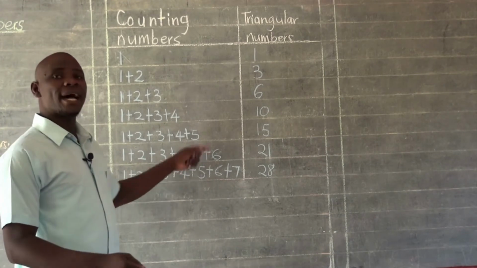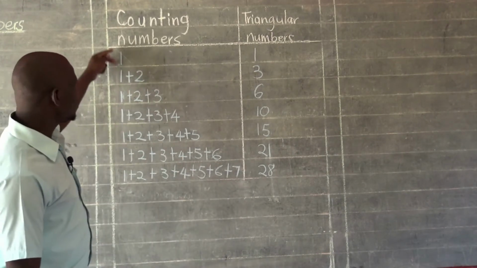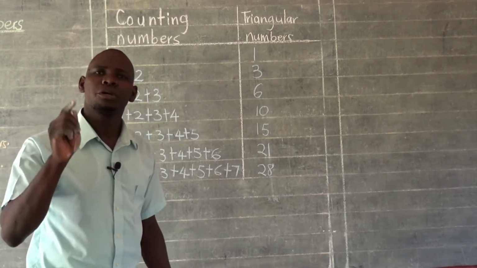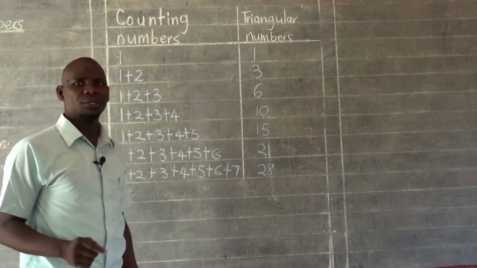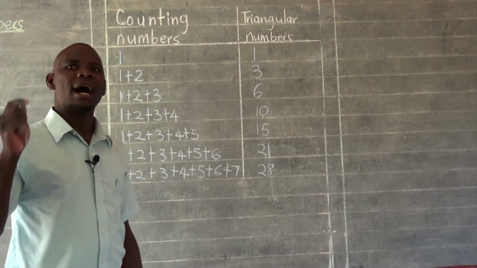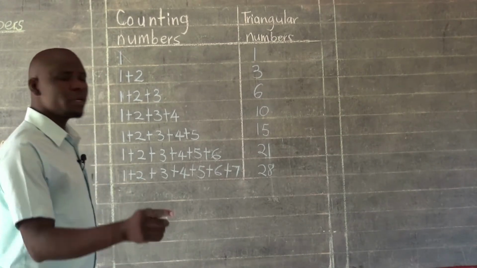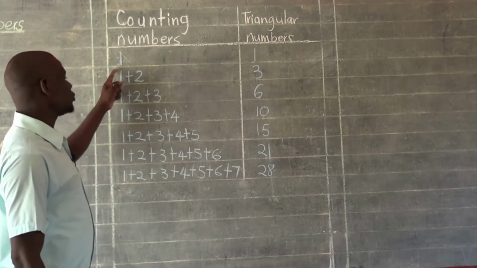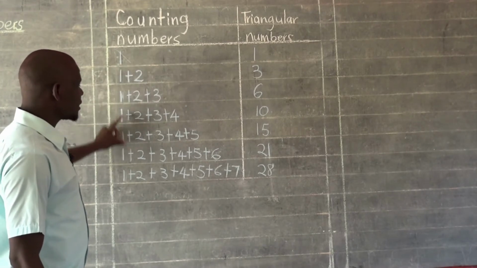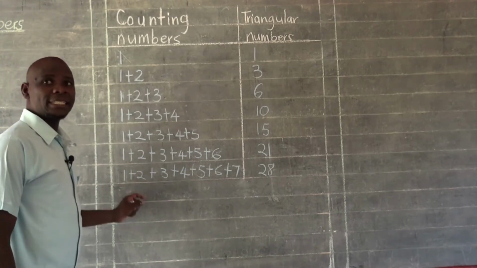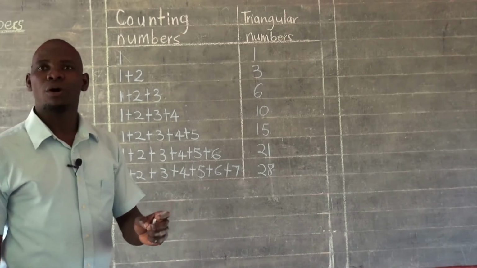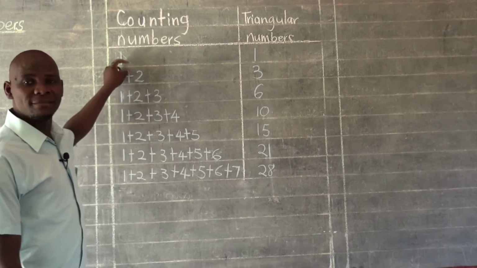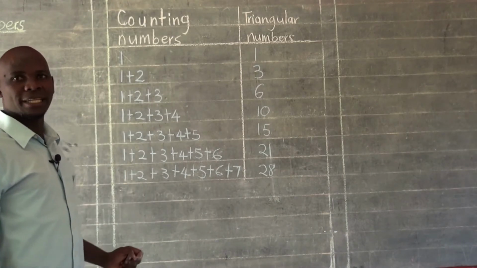So if you want to get another triangular number, just do what we have just done here. And for your own information, I'm also going to show you a formula that we can use to calculate a triangular number. But before we learn that formula, I wanted to show you that these counting numbers we are adding here can actually give us what we call triangles.